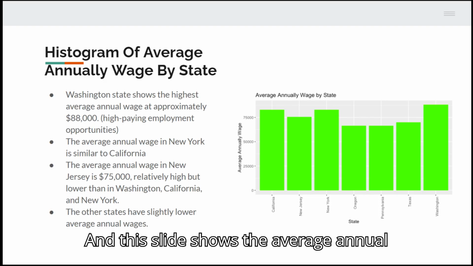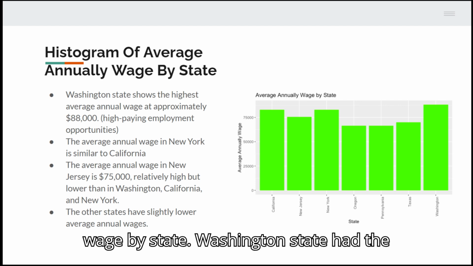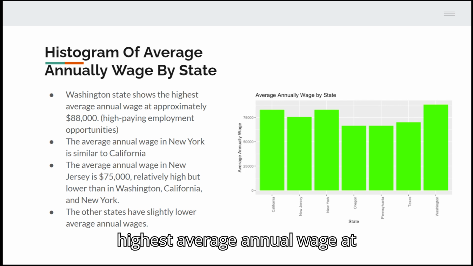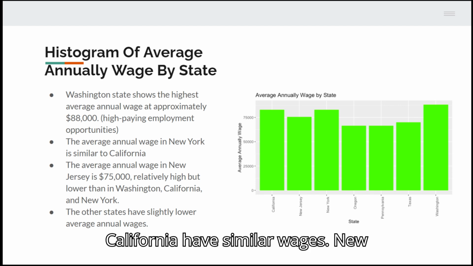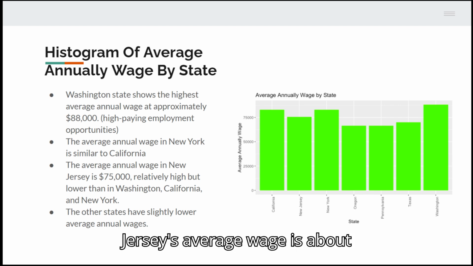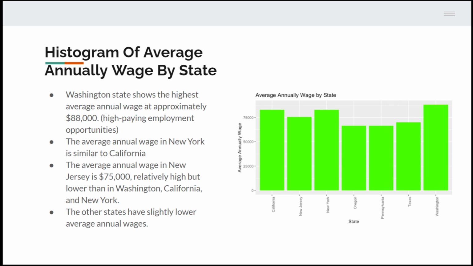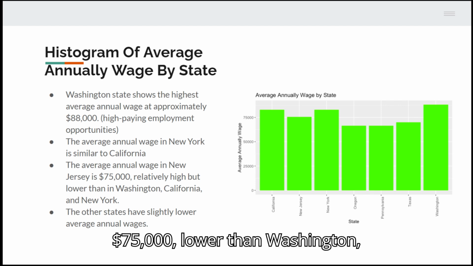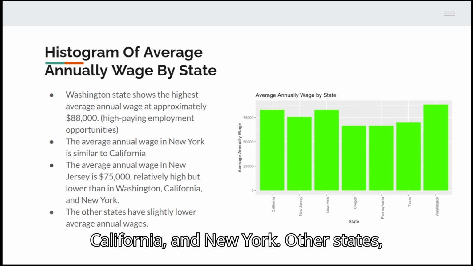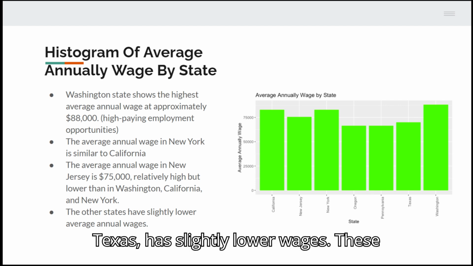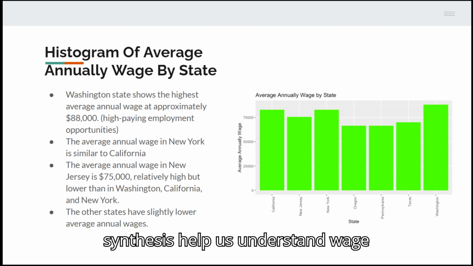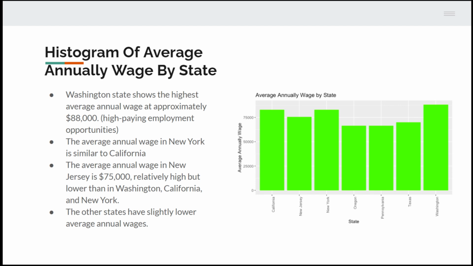And this slide shows the average annual wage by state. Washington State had the highest average annual wage at $88,000, and New York and California have similar wages. New Jersey's average wage is about $75,000, lower than Washington, California, and New York. Other states, including Oregon, Pennsylvania, and Texas, have slightly lower wages. These insights help us understand wage differences across different states.